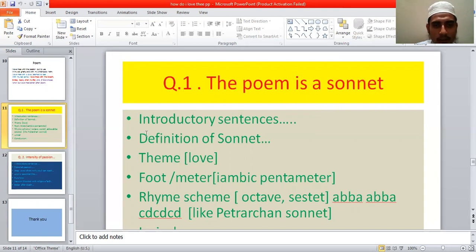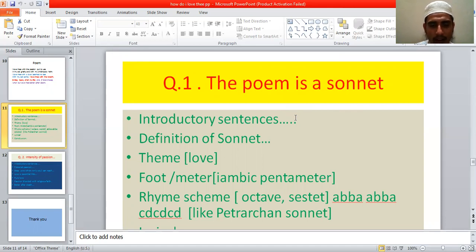So at first you give some introductory sentences. You say that Elizabeth Barrett Browning is an influential poet of the Victorian era. She mainly wrote many sonnets on love for her husband. In this sonnet she expresses her feelings about the love of her husband. We find all the criteria of a sonnet in the poem "How Do I Love Thee." So I would like to prove the poem "How Do I Love Thee" as a sonnet here.